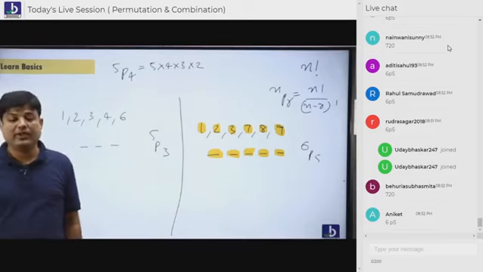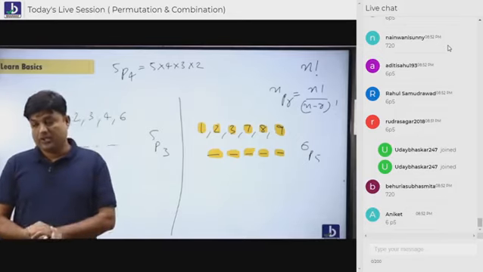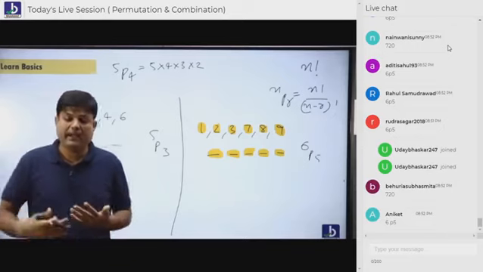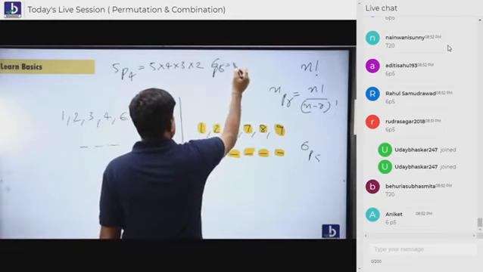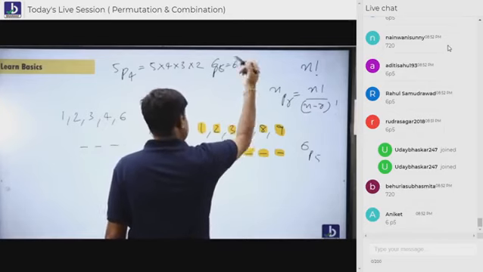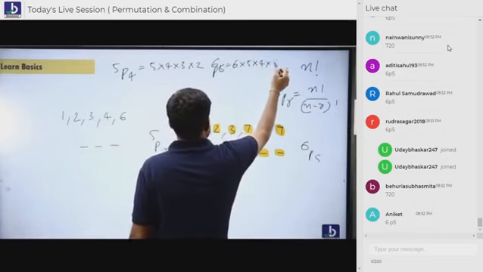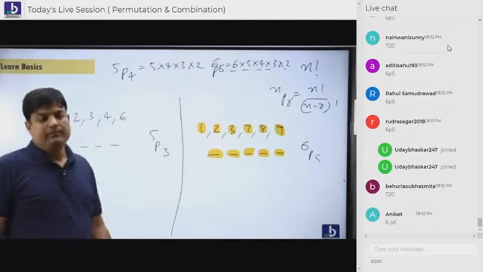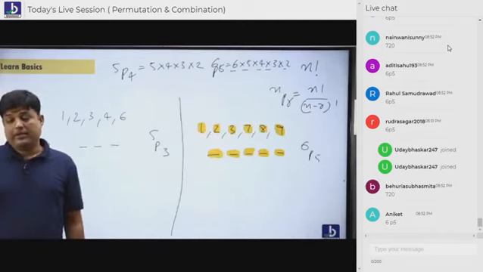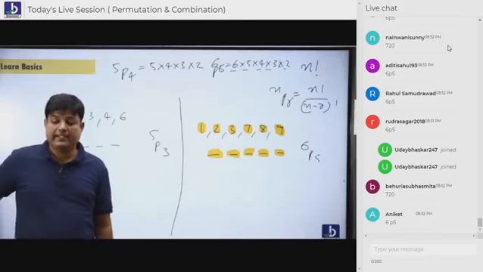I'm happy that you are understanding how to arrange. Subhashmita is one step ahead. Subhashmita, your answer is correct. 6P5 is nothing but 6 cases, 5 cases, 4 cases, 3 cases, 2 cases. How many? 1, 2, 3, 4, 5. Like this. Are you understanding, everybody? That's good. Aniket is saying 6P5. That's good.